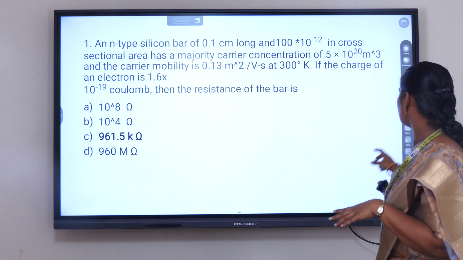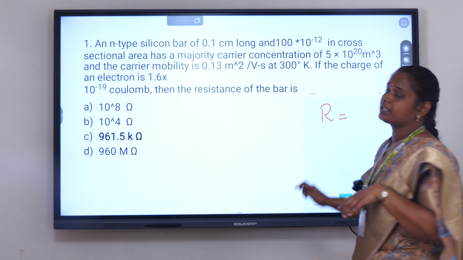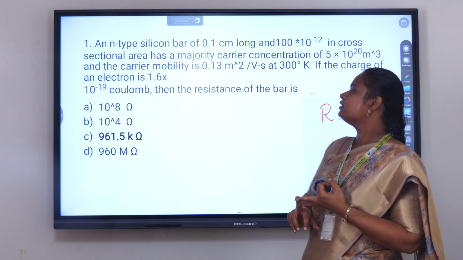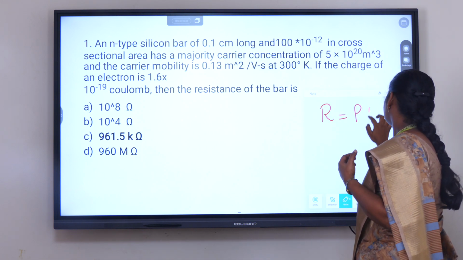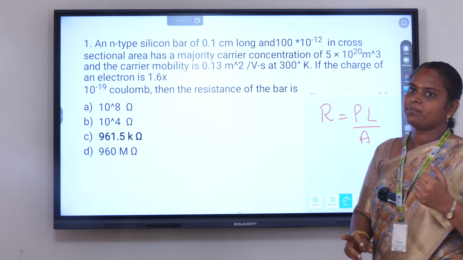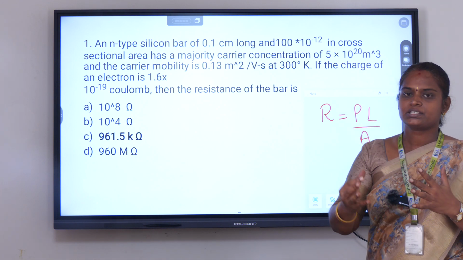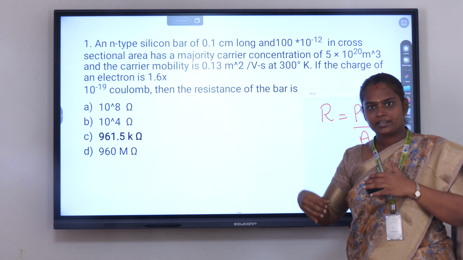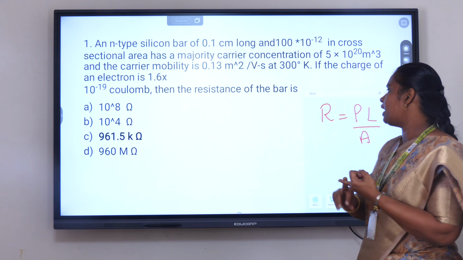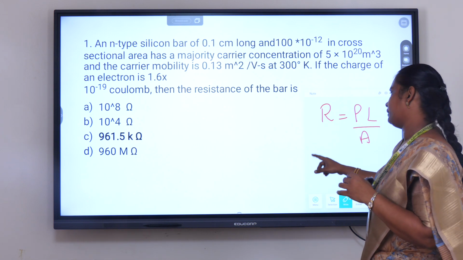So the resistance is equal to rho L by A. Here the cross-sectional area is given, length is also given, so we have to find the resistance. But this rho is nothing but the resistivity, and we don't know the resistivity. So first we have to find the resistivity. Resistivity is equal to 1 by conductivity. So first we have to find the conductivity. After finding the conductivity, we have to find the resistivity. After finding the resistivity, you can find the resistance of the bar.